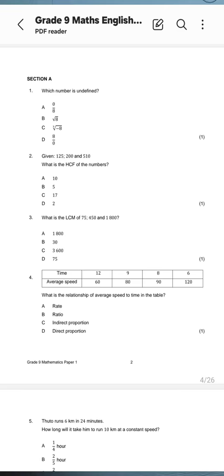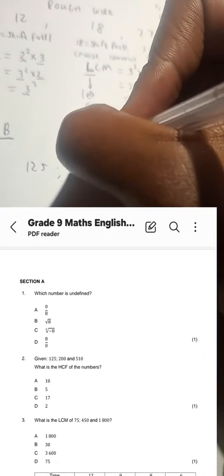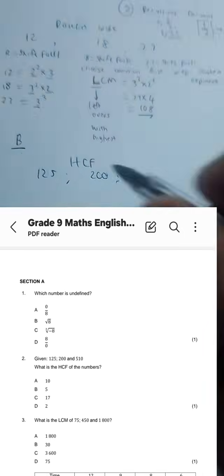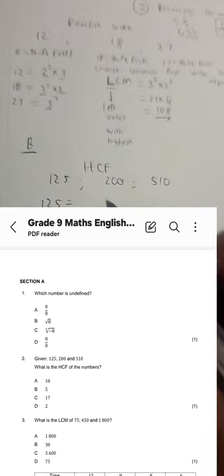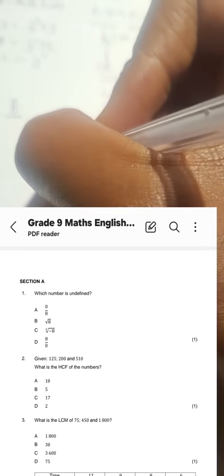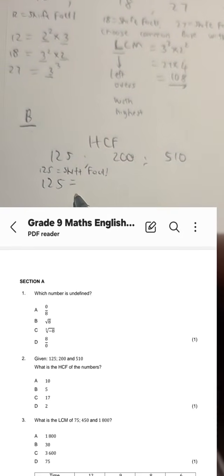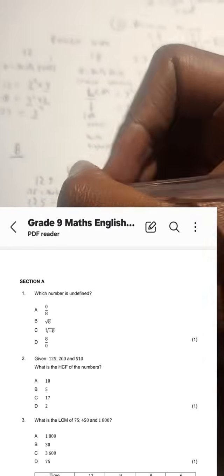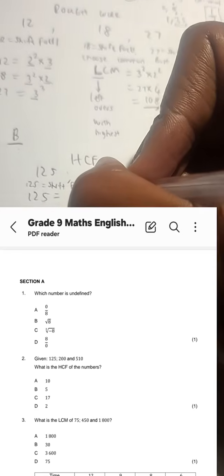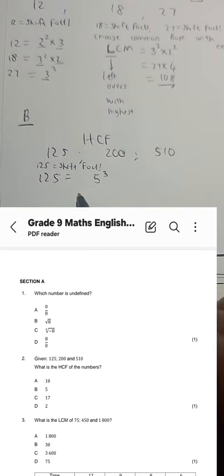The calculator is your friend here. The calculator will help you a lot. Once again, this time round we're wanting the HCF, not the LCM. Same thing, we grab our calculator, we say 125 is equal to shift fact, so that we can find the product of prime factors. That gives us 125 is going to be 5 to the power 3. Do we agree that it's 5 to the power 3? Hopefully we all agree it's 5 to the power 3. Then what about 200?